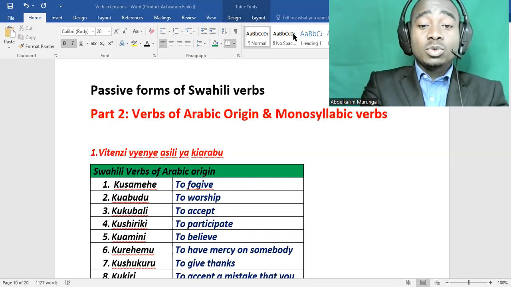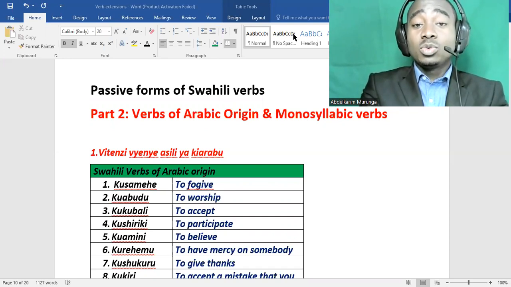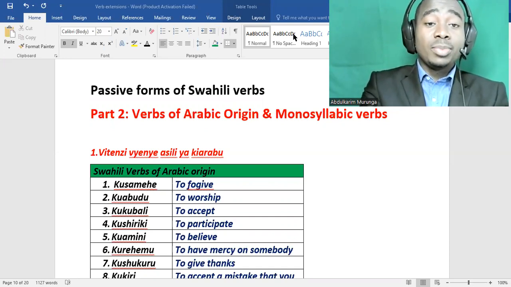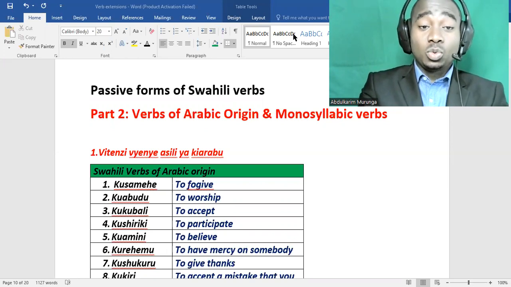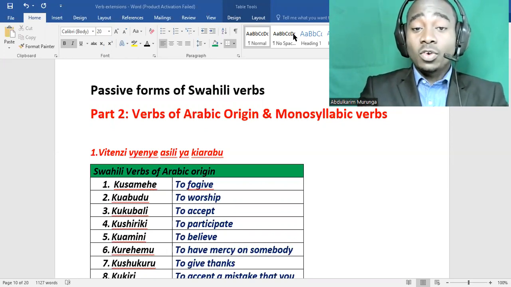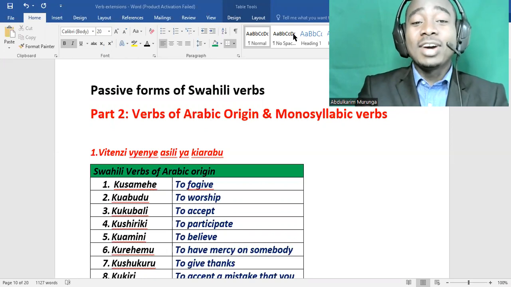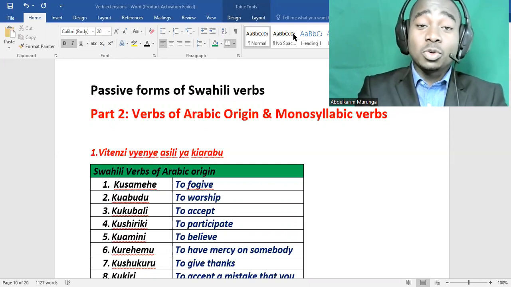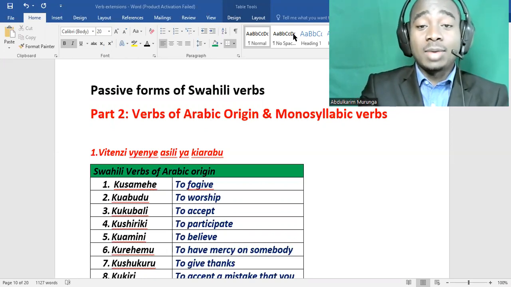Leo tutajifunza kuhusu hali ya kutendwa. Tunasema passive form of Swahili verb. Part 2, verbs of Arabic origin and verbs of which are monosyllabic.